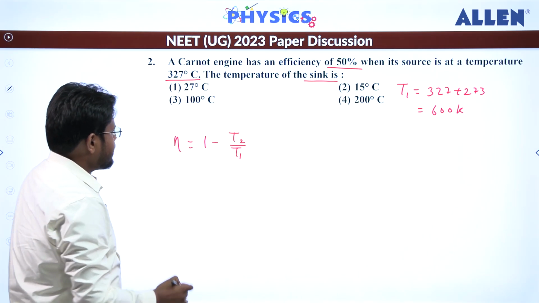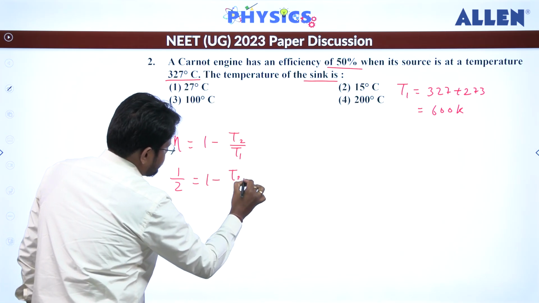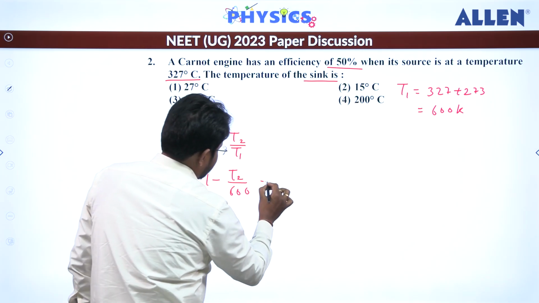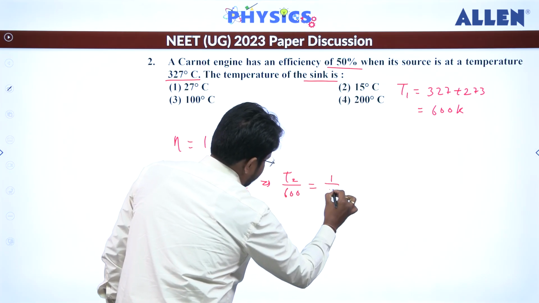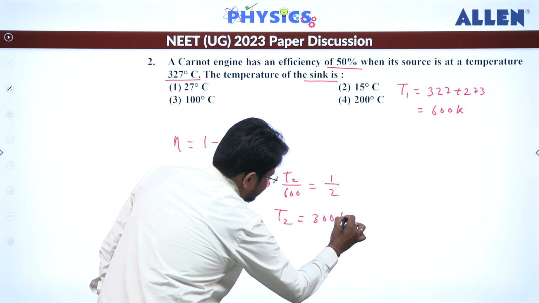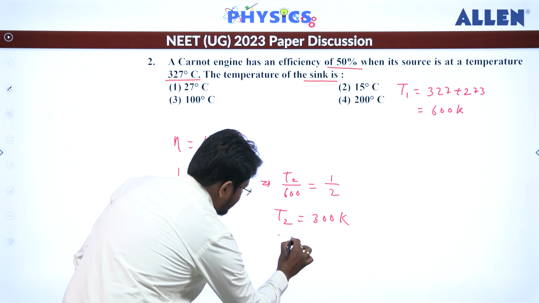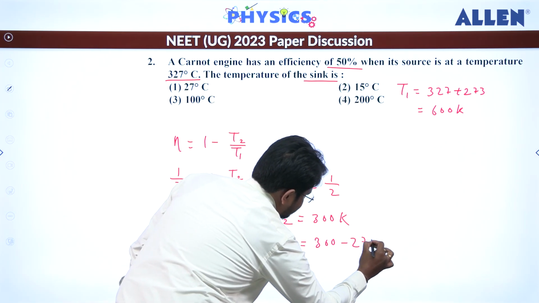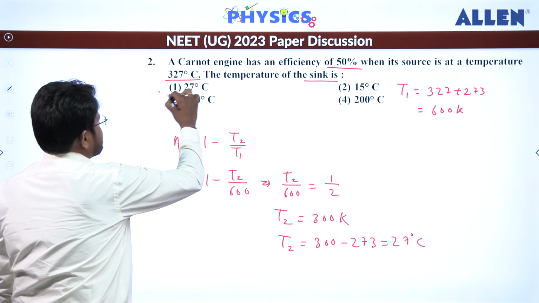Efficiency is 50%, that is 1 by 2 equals 1 minus T2 divided by 600. So from here we can write T2 divided by 600 equals 1 by 2. So T2 will be equal to 300, in terms of Kelvin. But the options are in terms of degree Celsius. That means we can write T2 as 300 minus 273, that is 27 degree Celsius. So the first option is correct.